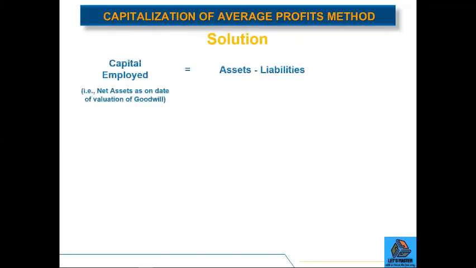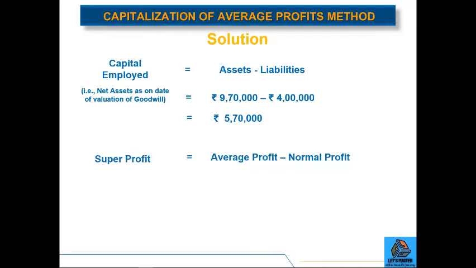So first of all, we will calculate the capital employed by deducting the value of liabilities from assets. So the amount of capital employed is 5,70,000. Next, we calculate the super profit, that is average profit minus normal profit.